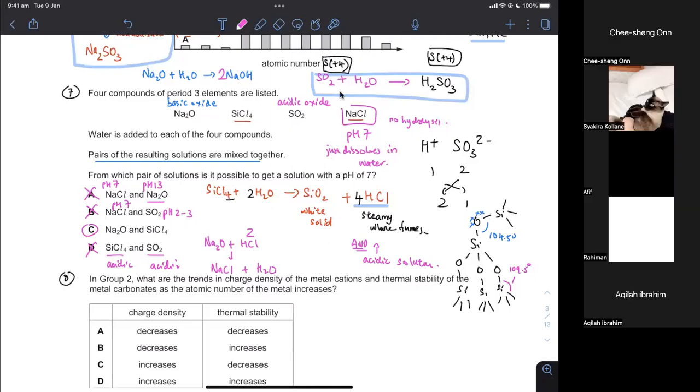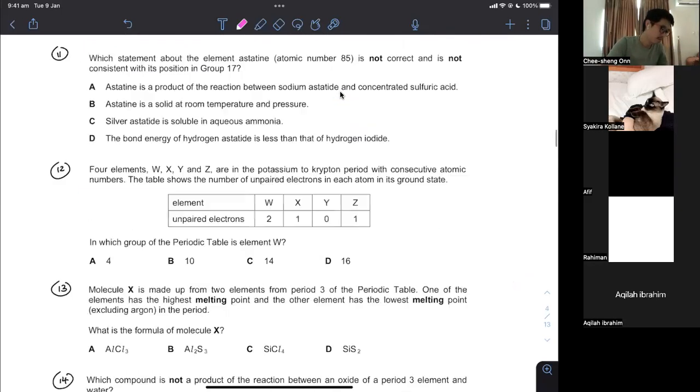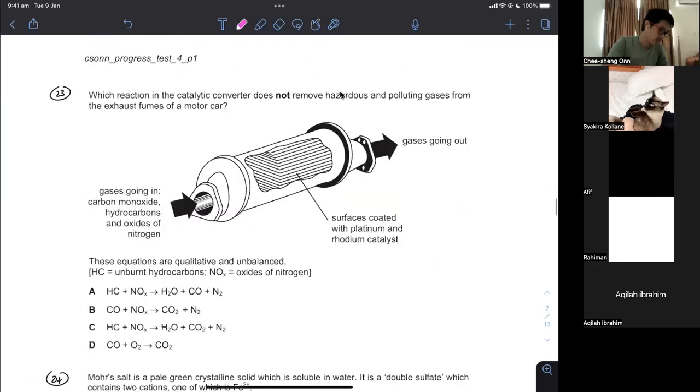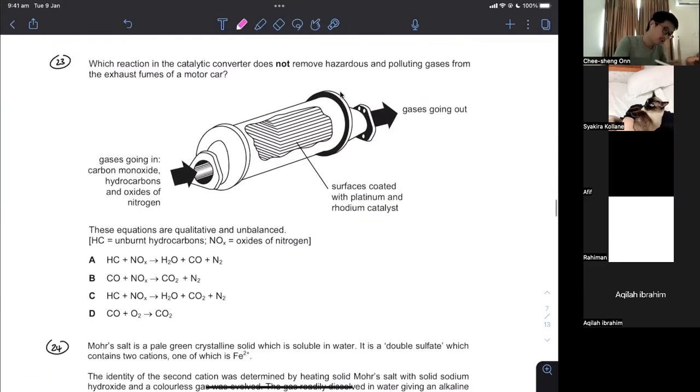Question 23. Multiple choice question is very good to test whether you know your stuff or not, yeah? Now, there are 3 questions actually in catalytic converter. This one said does not remove, so not effective. Now, first of all, what are the effective equations? In the structured questions, you must know 3 equations for catalytic converter.